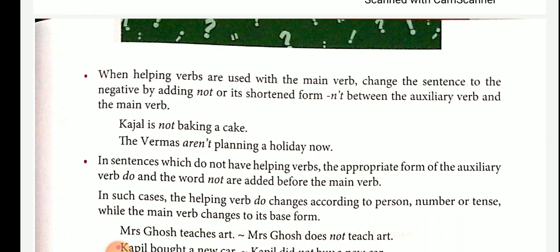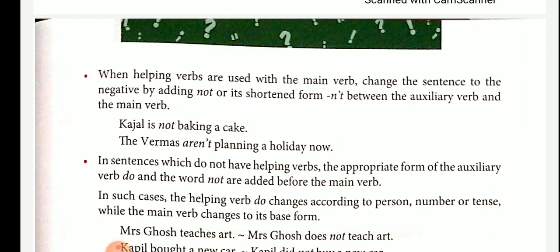When helping words, also called auxiliary verbs or helping verbs, are used with the main verb, change the sentence to the negative by adding not, or its shortened form n apostrophe t, between the auxiliary verb and the main verb. Kajal is not baking a cake. The Vermas aren't planning a holiday now.